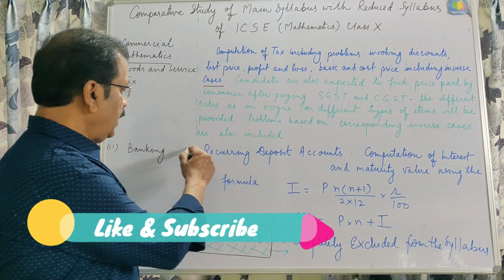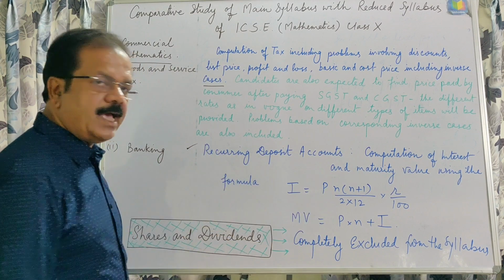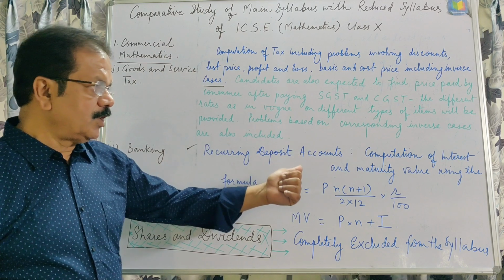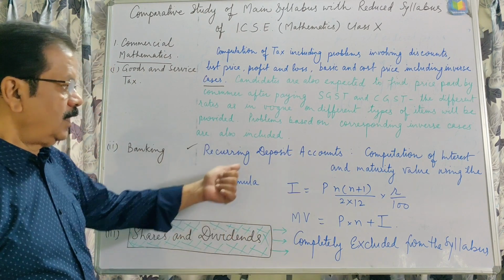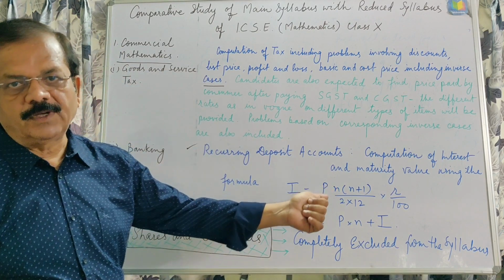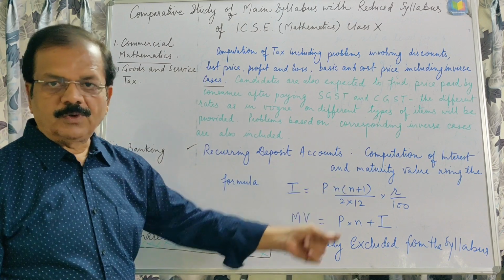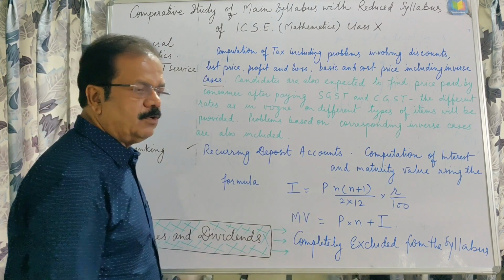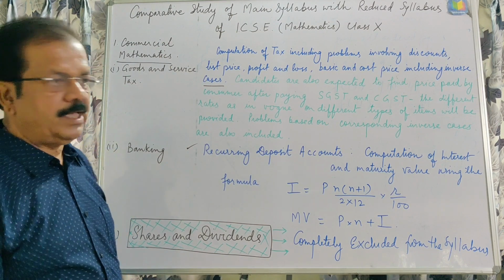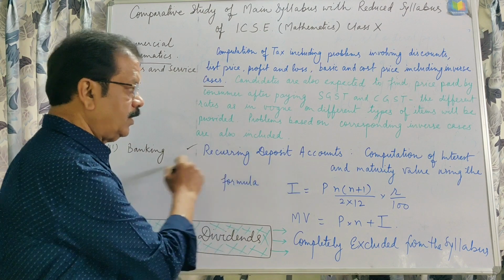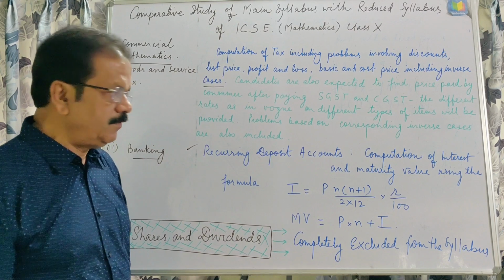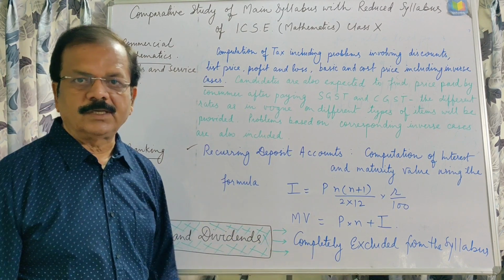Now the second thing, banking, is as it is: recurring deposit accounts, computation of interest and maturity value, using the formula I equals P into n into (n plus 1) upon 2 into 12 into R upon 100, and maturity value equals P into n plus interest. Nothing is included or excluded from this part, banking. Shares and dividend is completely excluded from the syllabus.